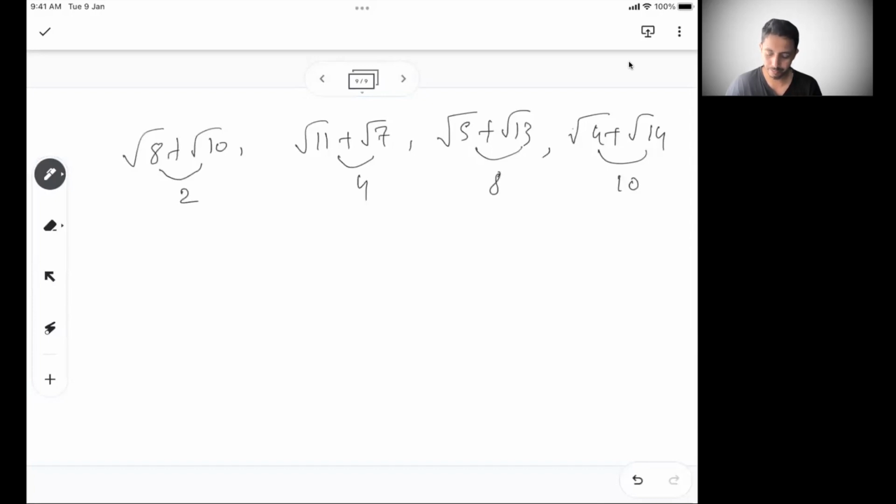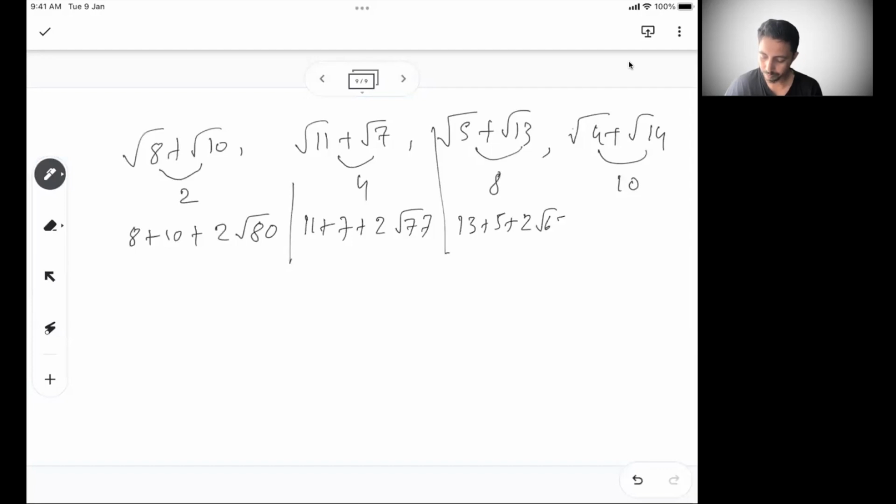So the difference is lowest for 8 and 10. Let's see if 8 and 10 is the highest or not. If I square, it's 8 plus 10 plus 2 root 80, 10 into 8, 80. This is 11 plus 7 plus 2 root 77, 11 into 7, 77. This is 13 plus 5 plus 2 root 65. And this is 4 plus 14 plus 2 root 56. See, the first parts are all the same, which is giving you 18.